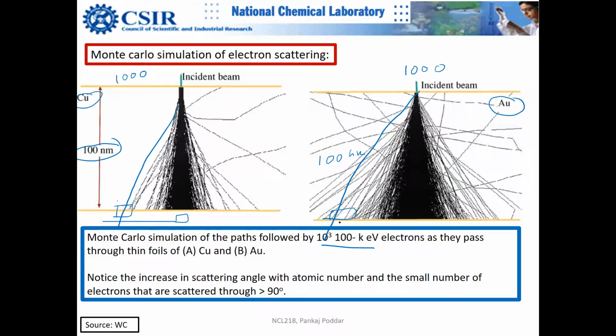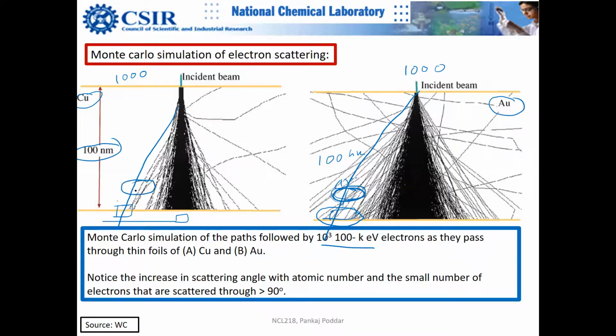It just helps me in defining the language. It gives a proper flavor to the language. If I define one area, some pi r square, and put a detector here, one small window, I can start counting how many electrons are coming, and the same area if I put here.